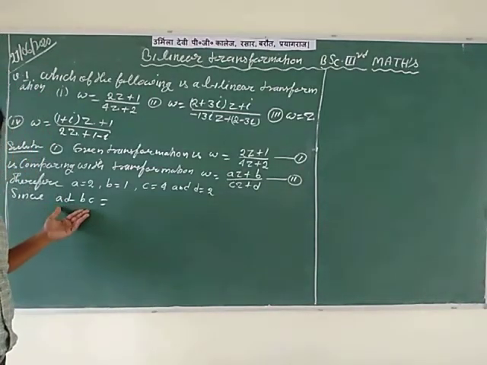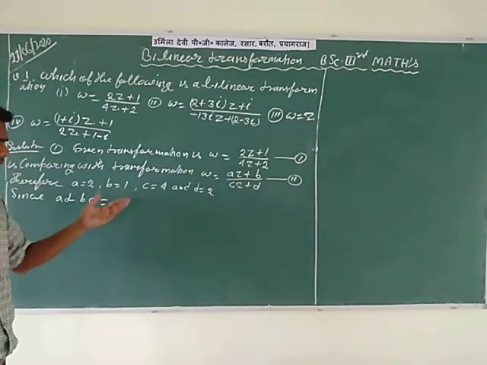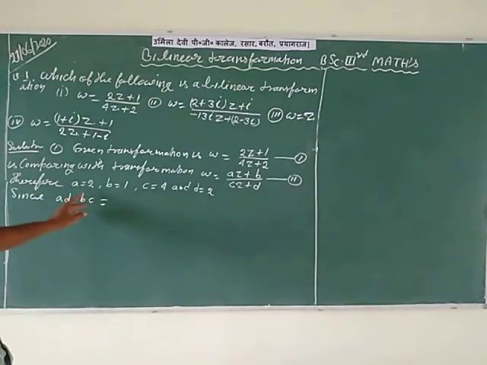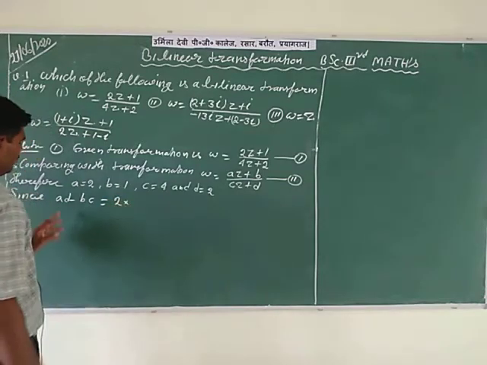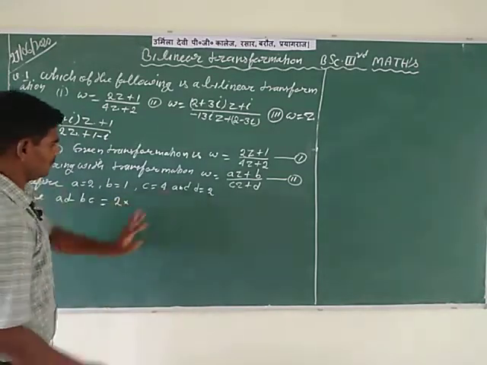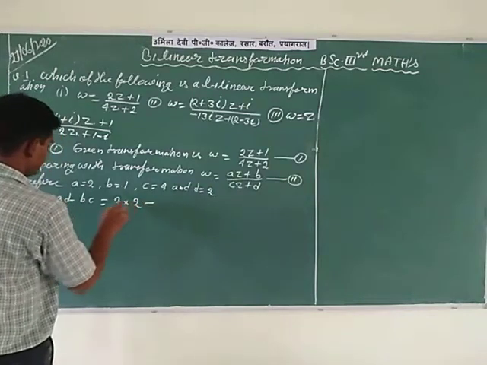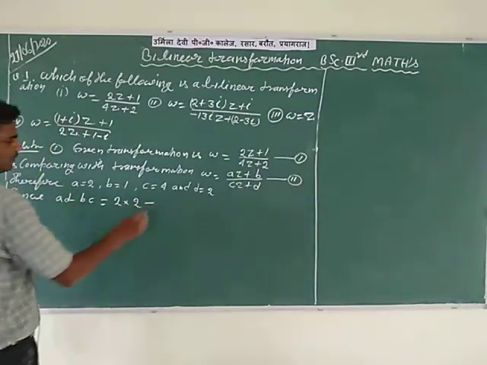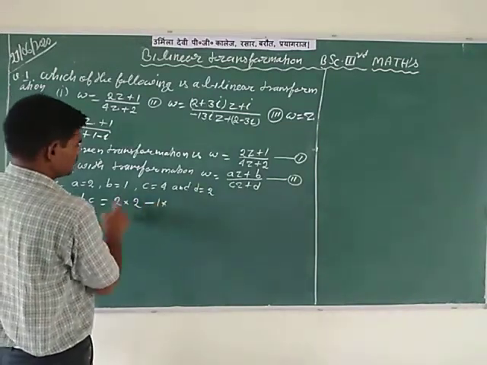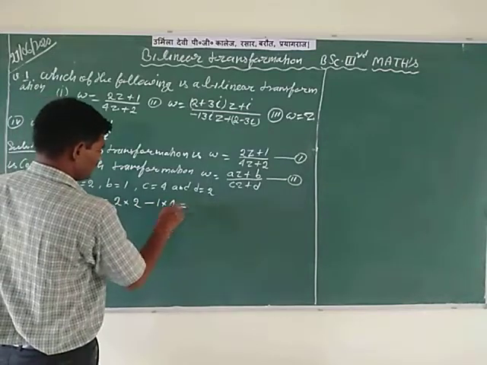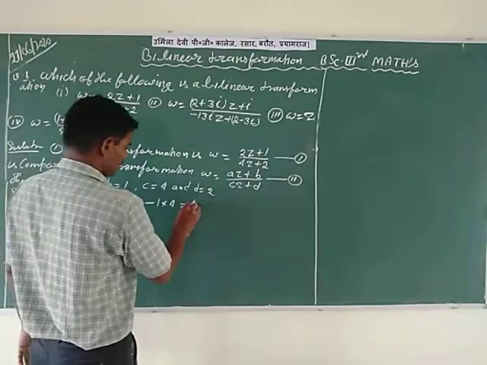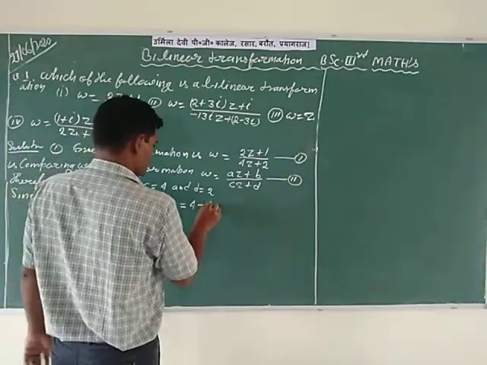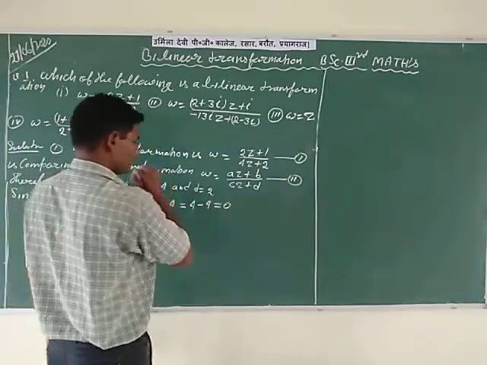Putting all these values of small a, b, c, d, which are real numbers. So A is equal to 2 into D is equal to 2 minus B is equal to 1 into C is equal to 4. Here multiply 2 with 2 is equal to 4 minus 4 is equal to 0.